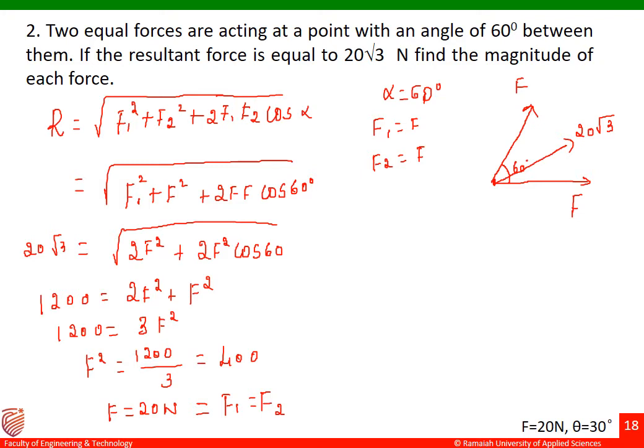If we know the formula for resultant, we can easily find out the answer for F1 and F2, and we have to read the question very carefully. It is told in the question that two forces are equal. That means F1 is taken as F and F2 is also taken as F. This is how the composition of force is explained with the help of the parallelogram law of forces.